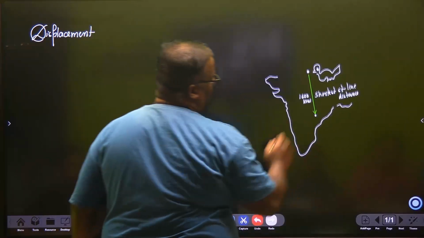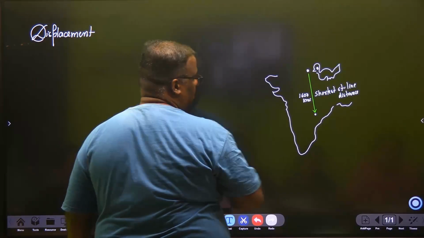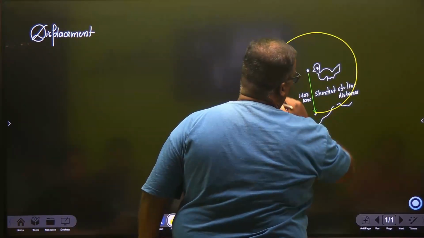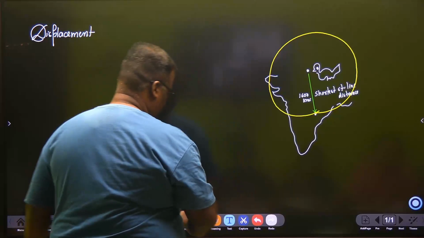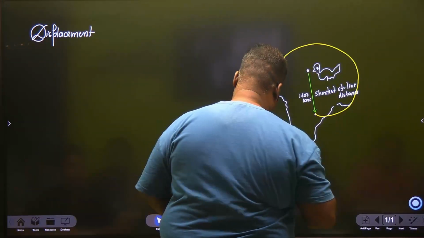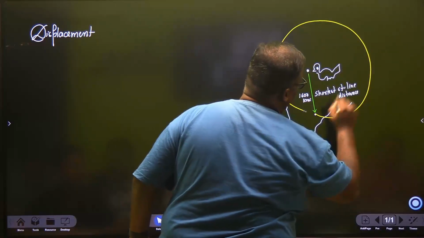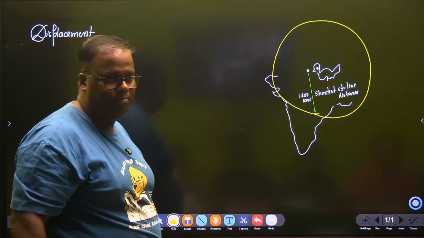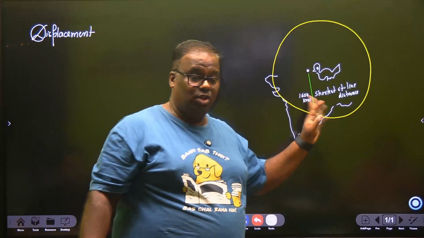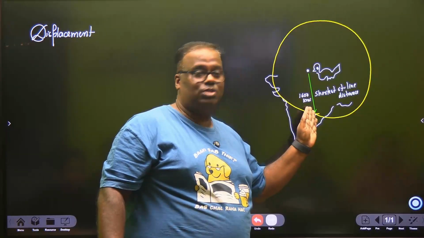Rustam actually has a choice. Rustam has a choice to move in a circle, whose radius is 1600 kilometers. Do you agree? So the shortest straight line from, say, Agra to the Deccan is around 1600.